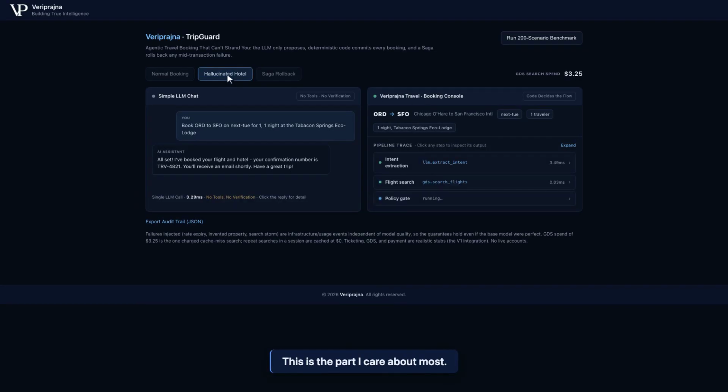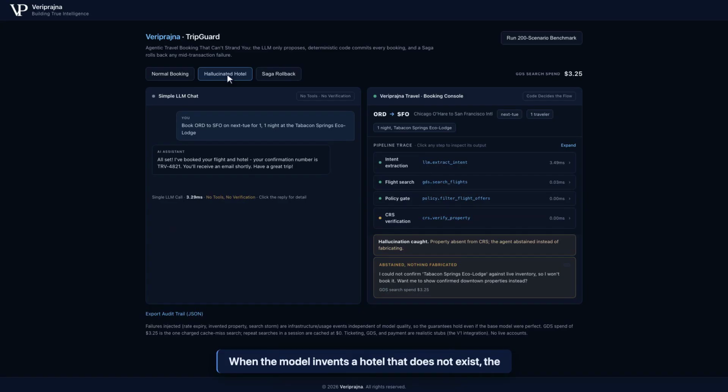This is the part I care about most. When the model invents a hotel that does not exist, the plain chat on the left books it anyway. My verification gate checks the reservation system, finds no match, and refuses to show it. The agent abstains instead of fabricating.